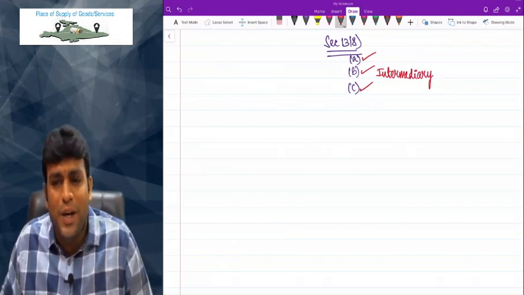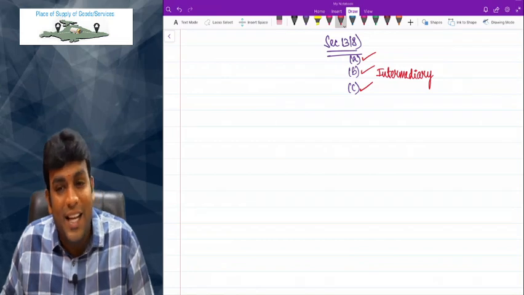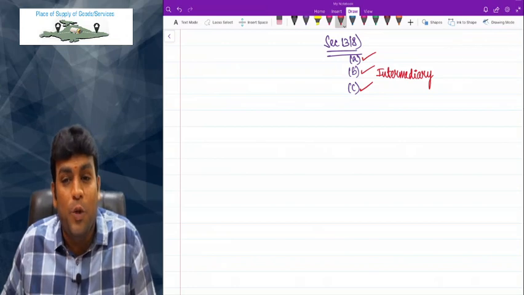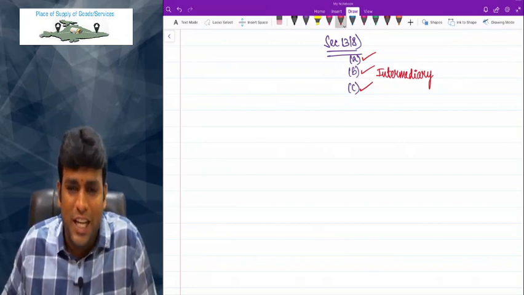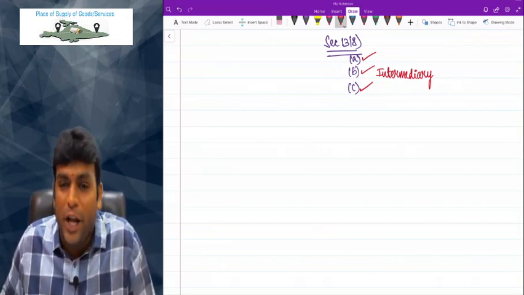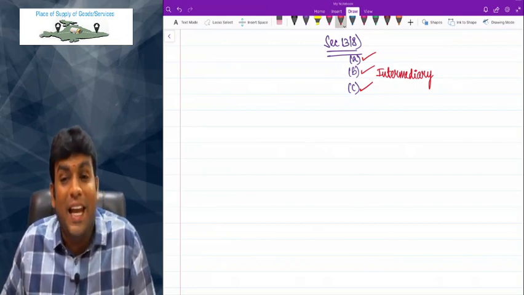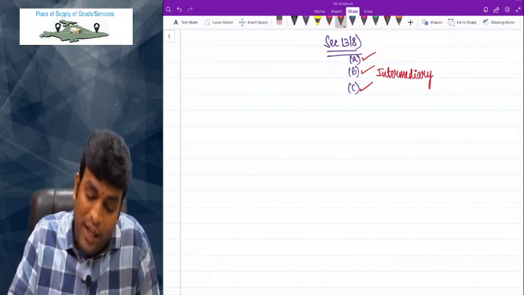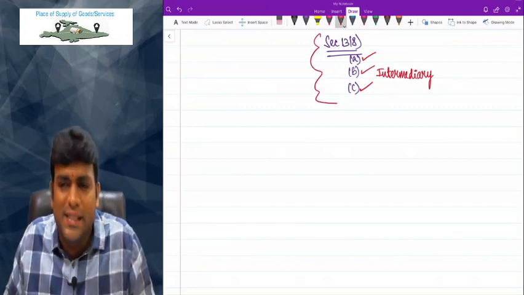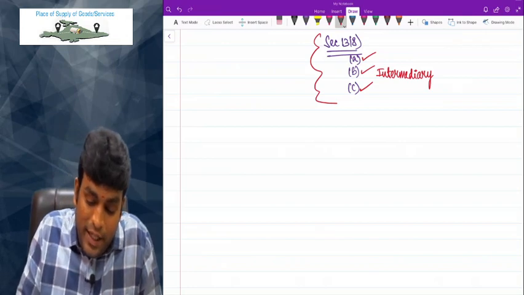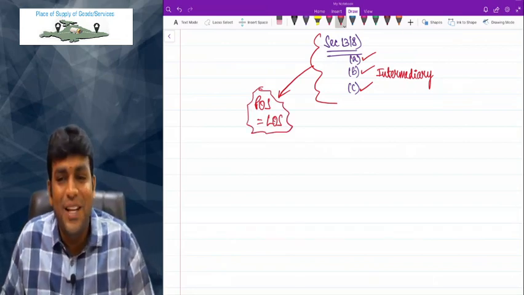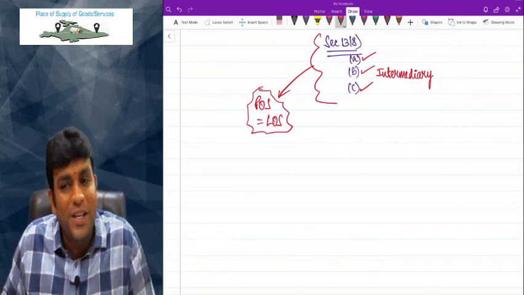And finally, the last one, 13.8c talks about another last interesting point. What is 13.8c, my dear friends? Hiring of means of transport up to 1 month. Hiring of means of transport including yachts up to a period of 1 month, but excluding aircraft and vessel. And in all the three cases, 13.8a, b, c, straight away law told place of supply is location of supplier. Place of supply is what, sir? Location of supplier.